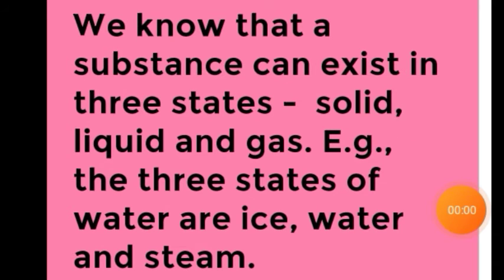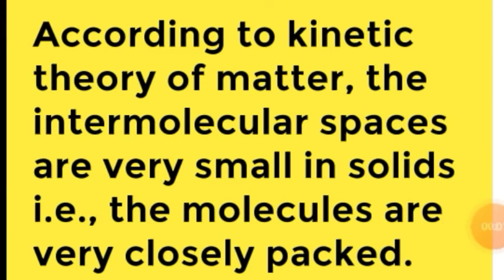Now we know that a substance can exist in 3 states, that is solid, liquid and gas. For example, the 3 states of water are ice, which is the solid state, water, which is the liquid state, and steam, which is the gaseous state. According to the kinetic theory of matter, matter is made up of very small particles which are called molecules, and there are spaces between the molecules. These are called intermolecular spaces.